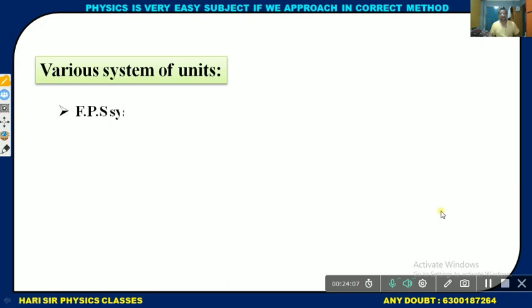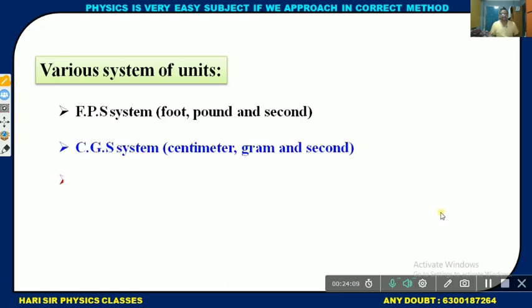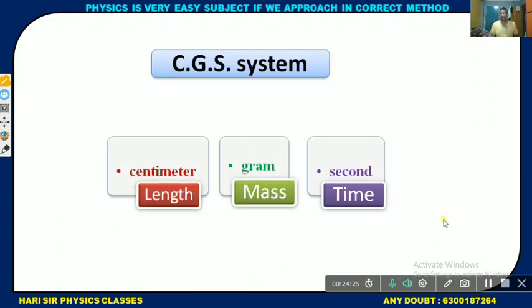Various systems of units: FPS system, CGS system, and MKS system. FPS system stands for foot, pound, and second. CGS system stands for centimeter, gram, and second. MKS system stands for meter, kilogram, and second. In the CGS system, C stands for centimeter, the unit for length, G for gram, the unit for mass, and S for second, the unit for time.